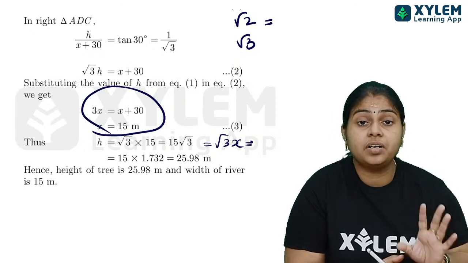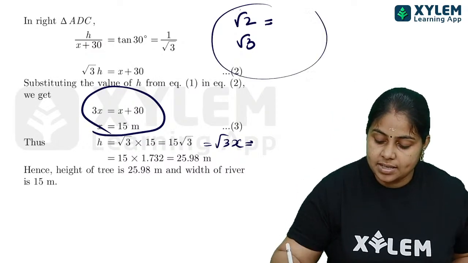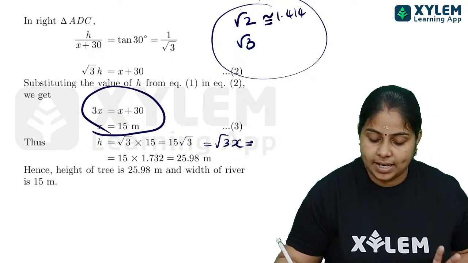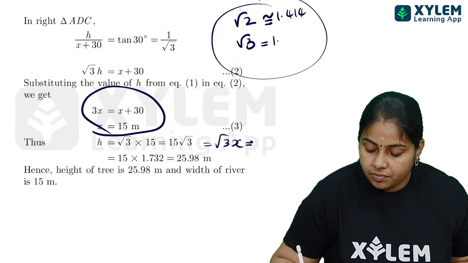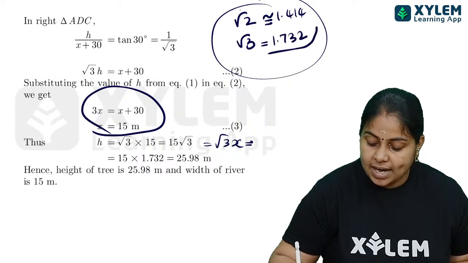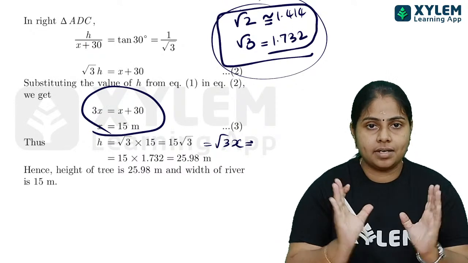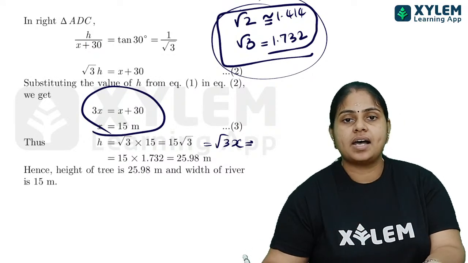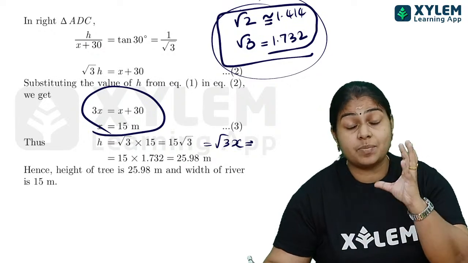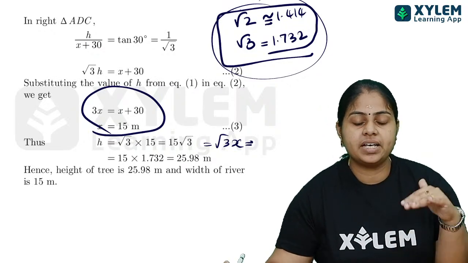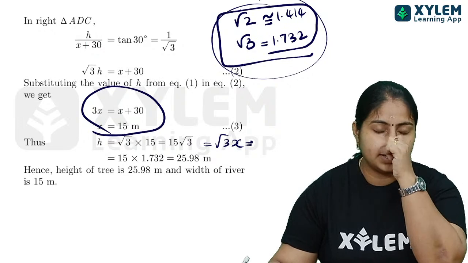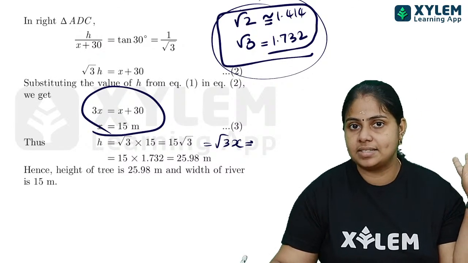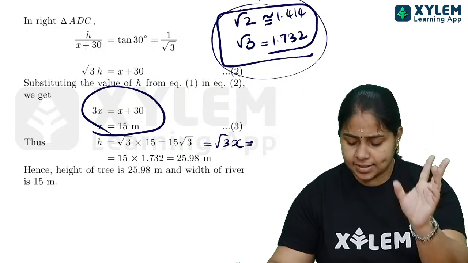Suppose they are not given, you must study these values. Root 2 is 1.414, which is an approximate value, not the exact value. Root 3 is 1.732. So keep these values in your mind and remember them. If they are not given in the question paper, you must use them or substitute the value. In most cases, when writing the answer, we write the answers correct to 2 decimal places.